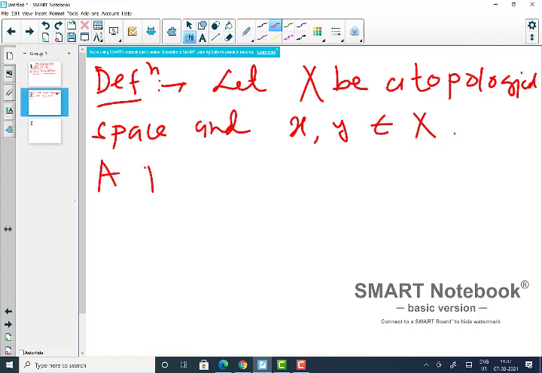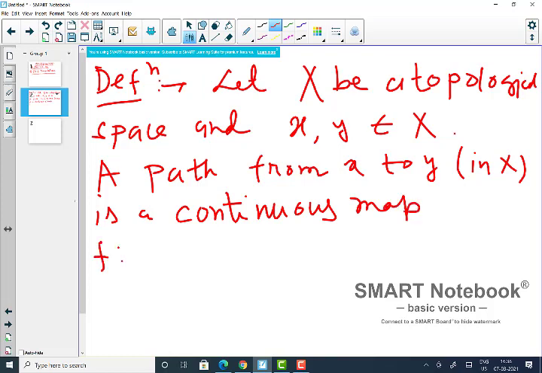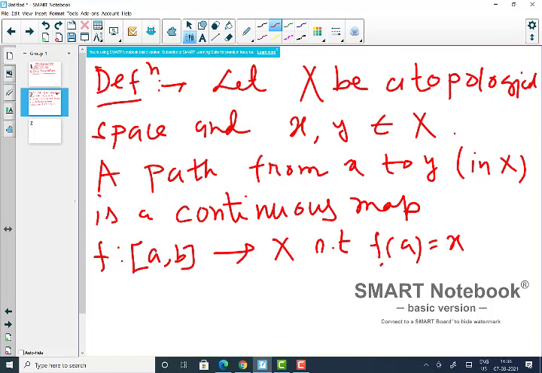A path from x to y in X is a continuous map f from some closed interval [a, b] of real numbers to X such that f(a) is x and f(b) is y. So it is a path that starts at x and finishes at y.